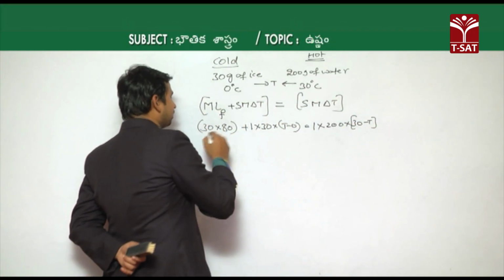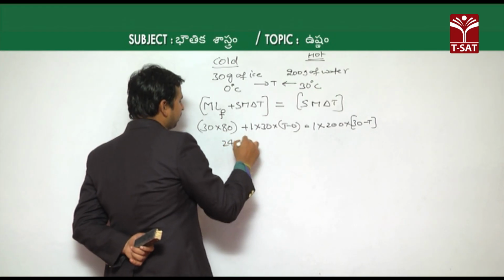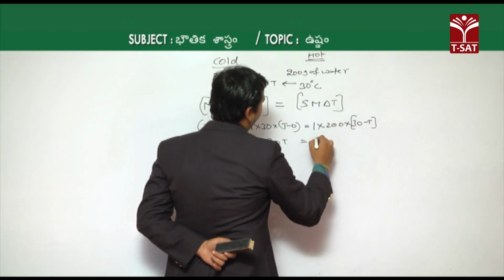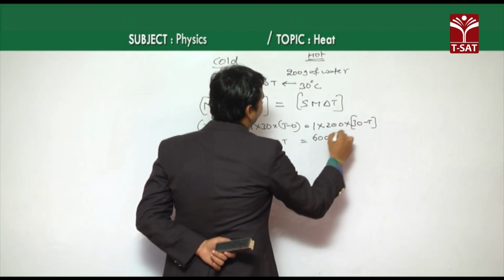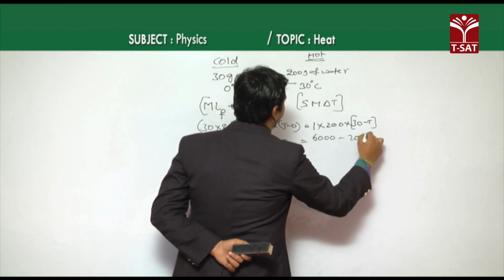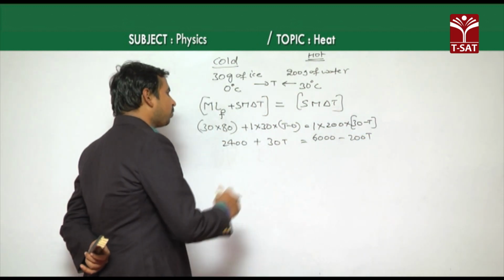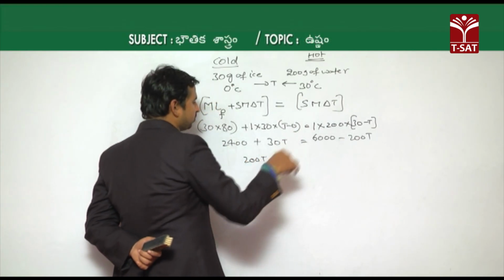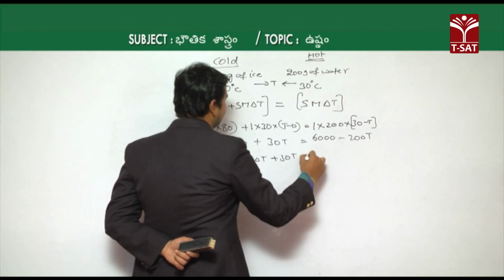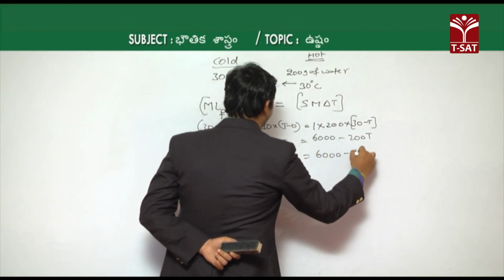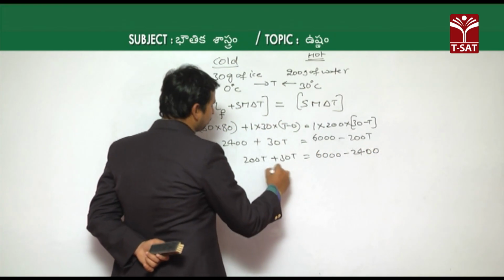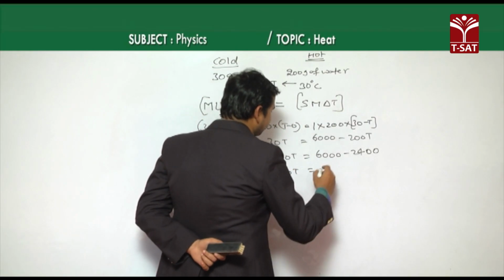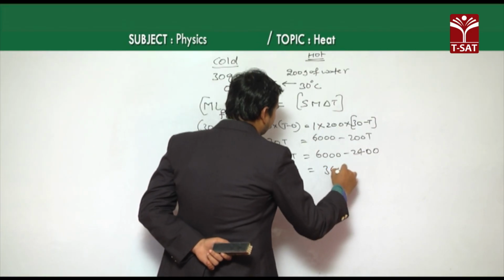Then if we calculate 30 into 80, which is 2400, plus 30T is equal to 200 into 30, which is 6000, minus 200T. As we want T, bring the 200T to this side, so minus becomes plus: 230T is equal to 6000 minus 2400, which is 3600.